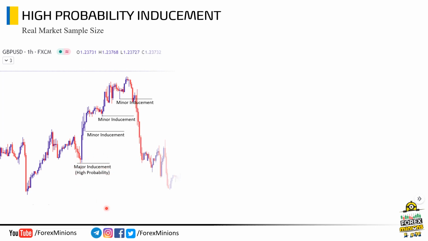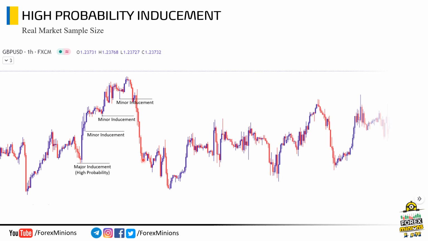Let's check price reaction now. Notice that price made a major move after taking out this high probability inducement level. Take notes that we will mostly use high probability major inducement levels to design our trading setups.